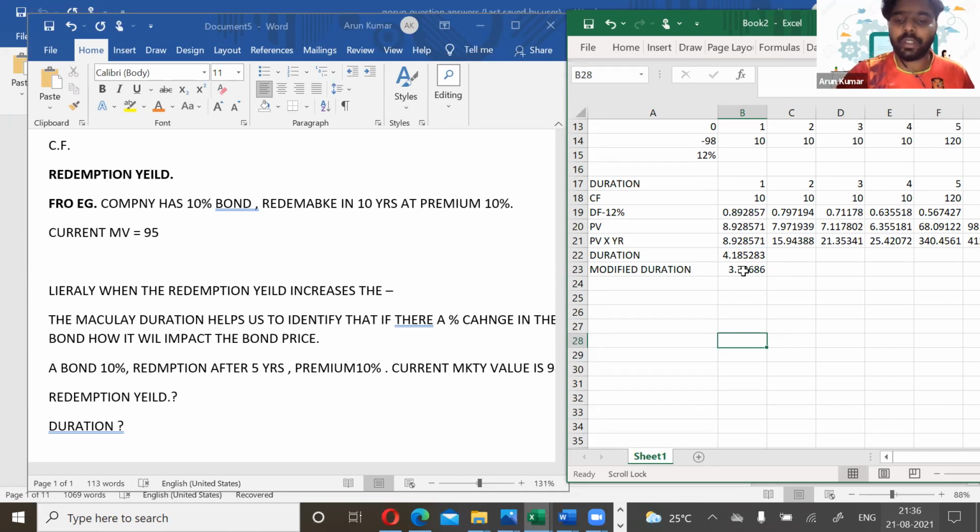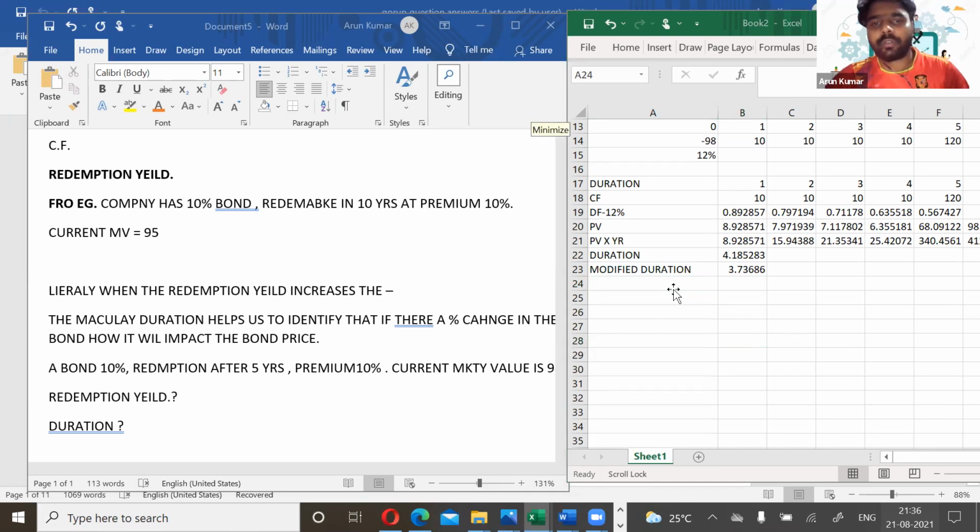So with the help of this modified duration, what does the interpretation of modified duration mean?